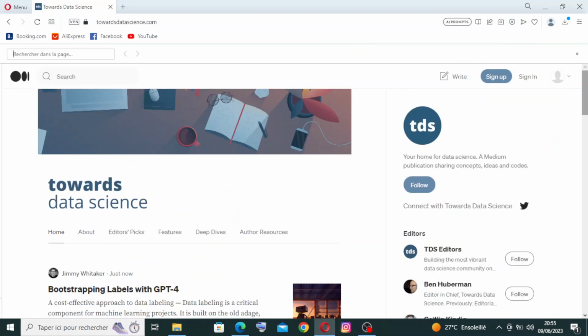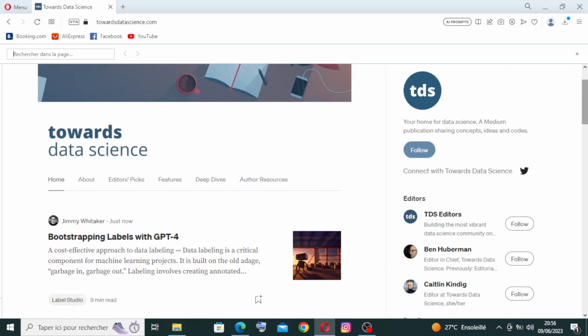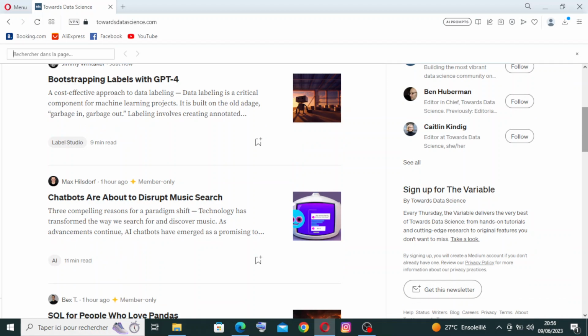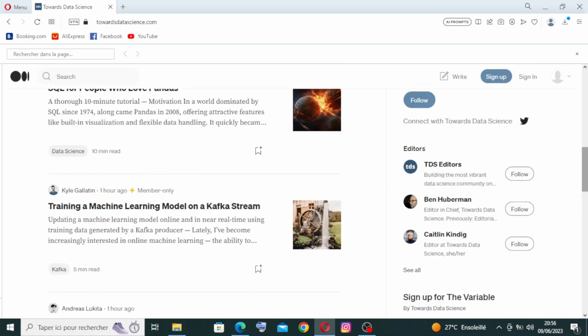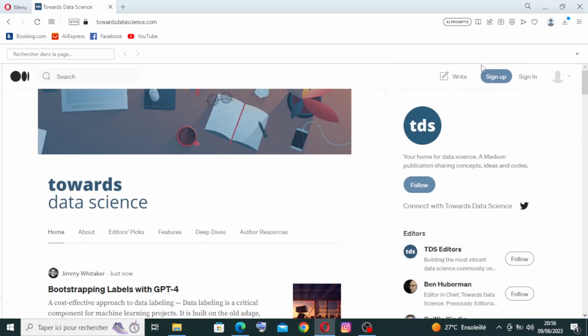So once you click on the link, you get directly to the homepage or the interface of the website, where you can find all the key features that the website presents to us. And also these two buttons here where you can sign up or sign in. This one is for the first time, and this one here is if you already have an account on Towards Data Science.